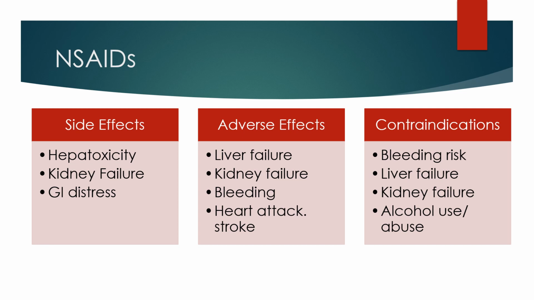There are several complications to taking NSAIDs, which include people who have a history of bleeding, either GI bleeding, nosebleeds, or excessive bruising, and people who are taking other medications that increase the risk of bleeding, like warfarin or heparin. People who have kidney or liver damage or failure should not take these medications, as they cannot metabolize and excrete the medications. People who drink alcohol should avoid taking NSAIDs due to the liver damage and liver failure risk.